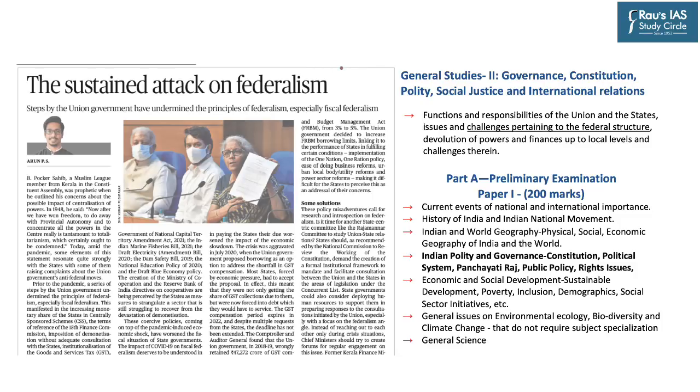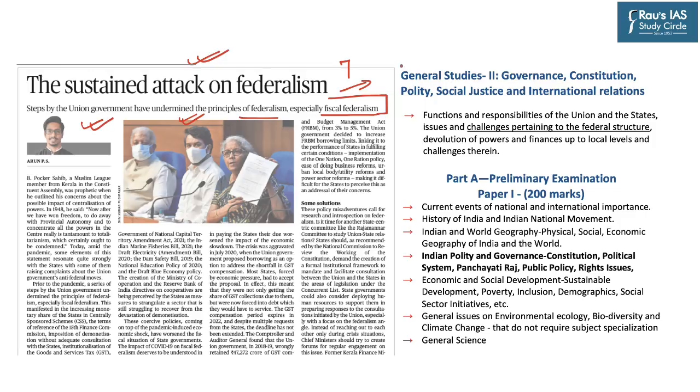Now the next news for discussion also appears in the article section on page number 7. It says the sustained attack on federalism. Steps by union government have undermined the principles of federalism, especially fiscal federalism, that is the sharing of finances between center and states, as the article suggests that center has accumulated such taxes which cannot be shared with the states, as these taxes form part of Consolidated Fund of India.